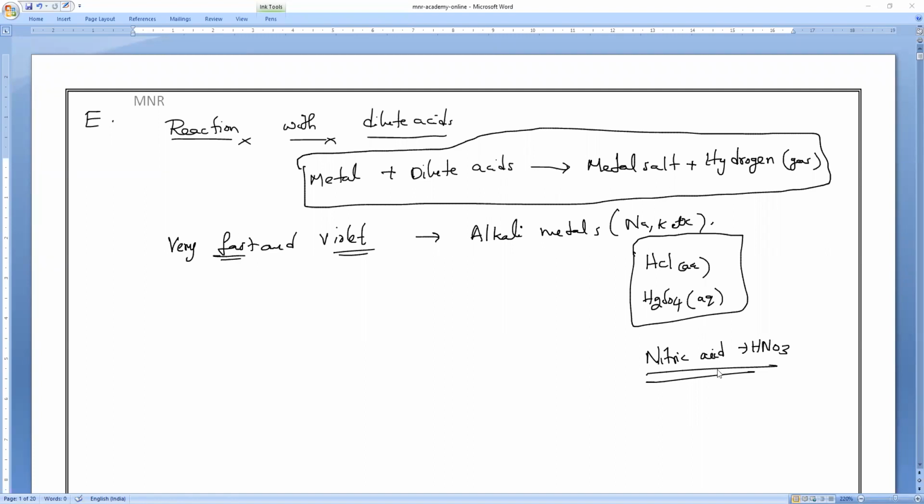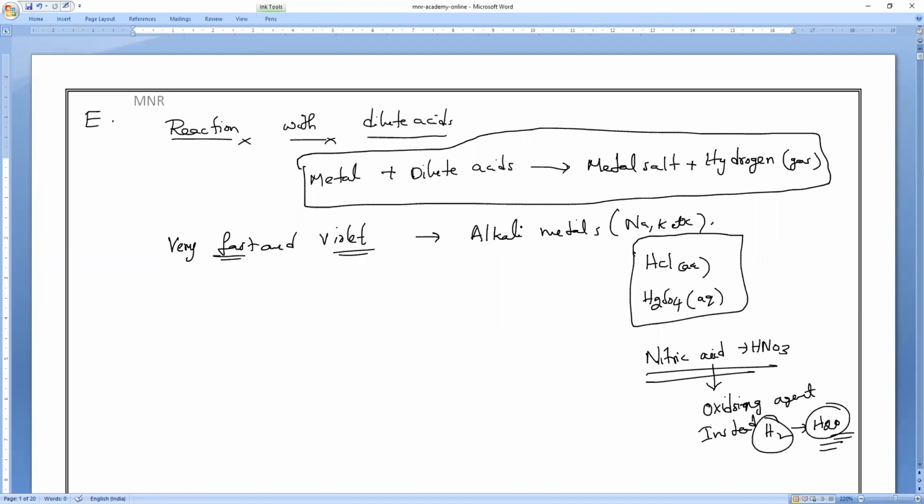They will react, but since it is a strong oxidizing agent, instead of hydrogen we will get water. So that is the reason hydrogen is not released with nitric acid.